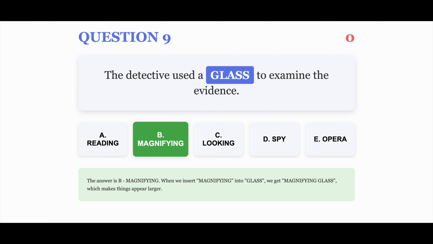The correct answer is B. The answer is B. Magnifying. When we insert magnifying into glass, we get magnifying glass, which makes things appear larger.